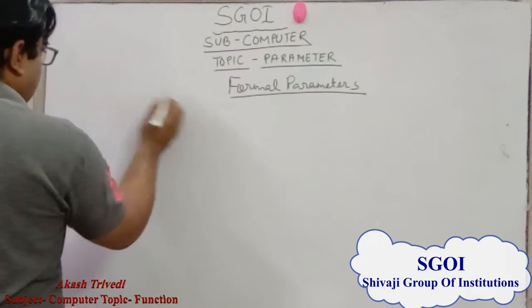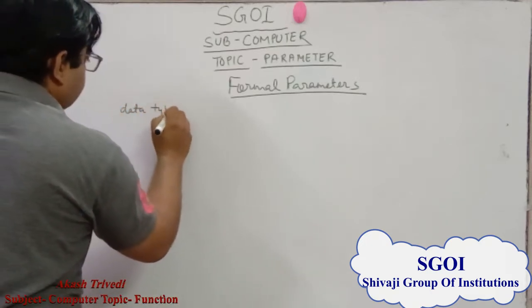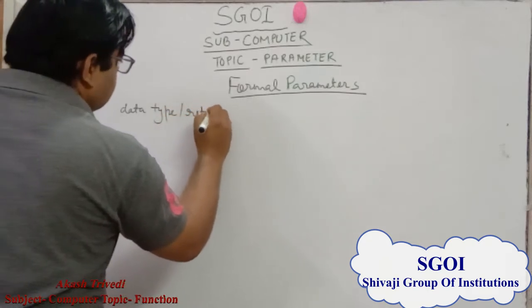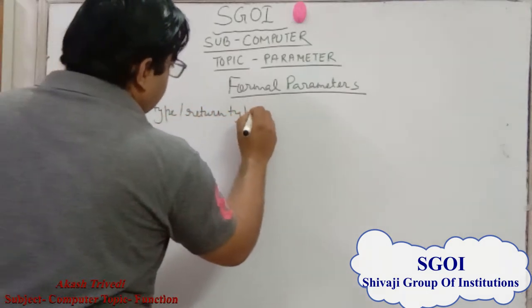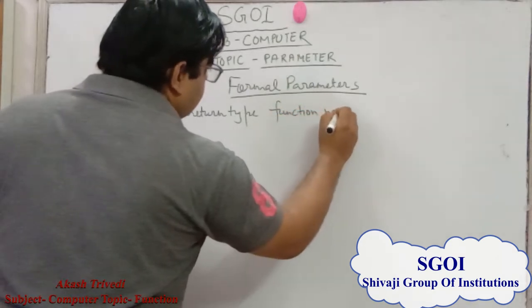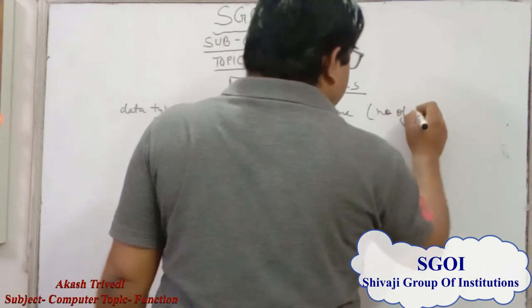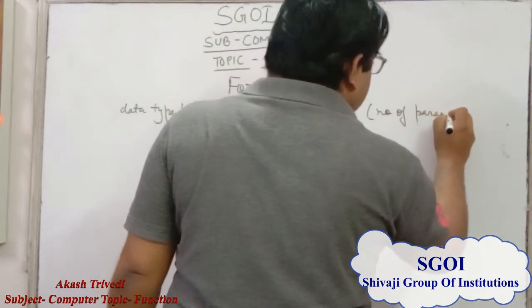The syntax is like that: data type, also we can say return type, function name, number of parameters.